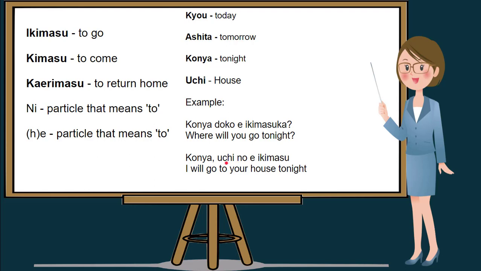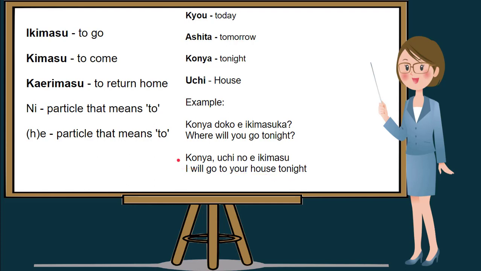So uchi no means your house, and ikimasu means to go. So if we try to translate this, Konya uchi no e ikimasu. In English, I will go to your house tonight.